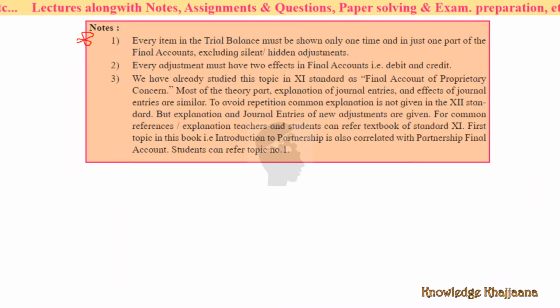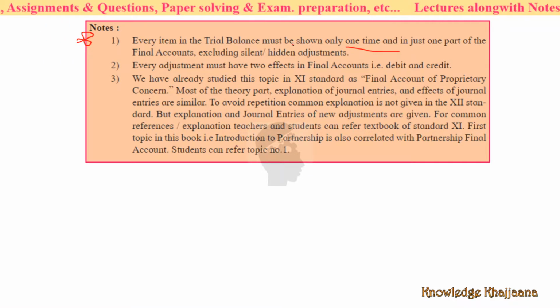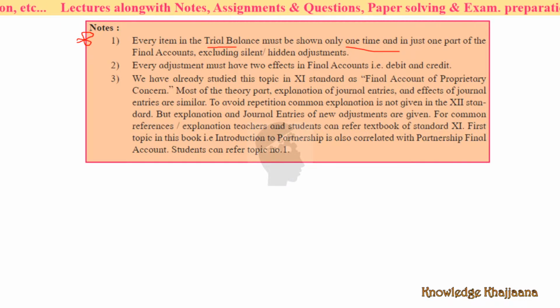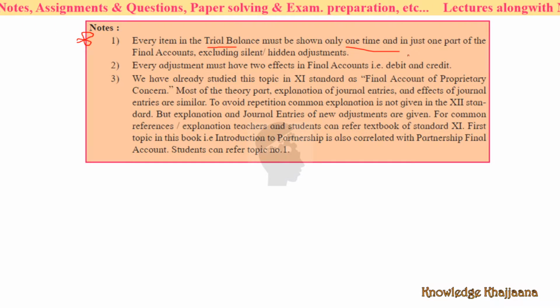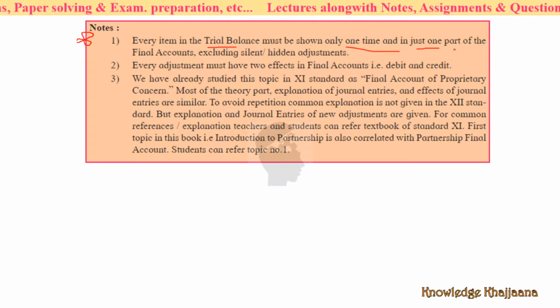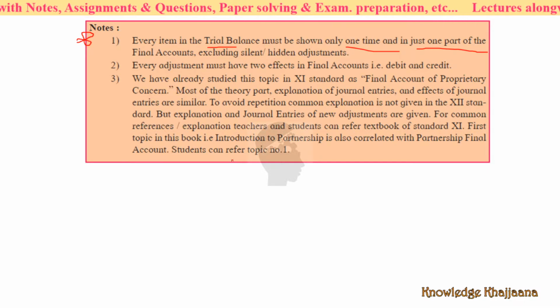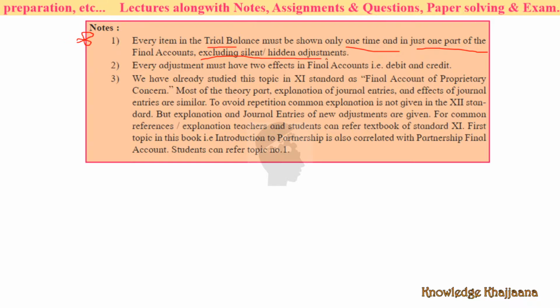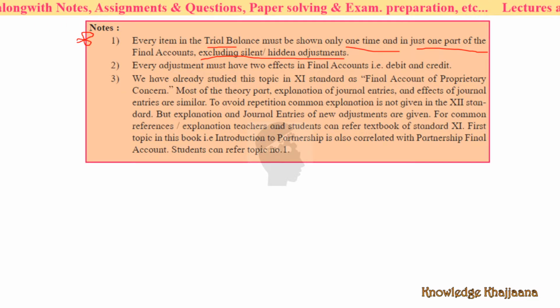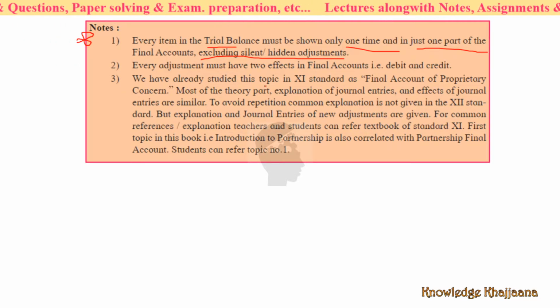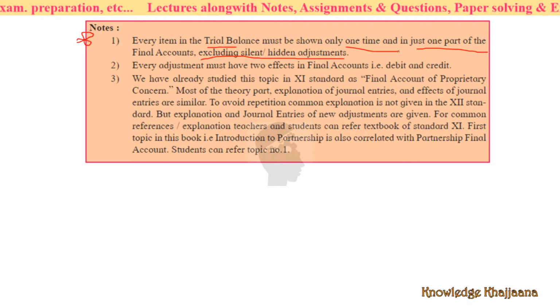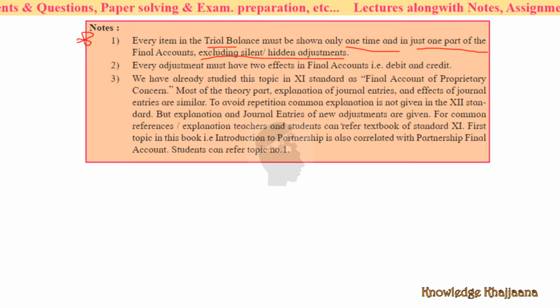Every item in the trial balance must be shown only one time. If an item is given in the trial balance, it must be shown only one time, in just one part of the final accounts. Means either in the trading account, or the profit and loss account, or the balance sheet, excluding hidden or silent adjustments. Okay. Every adjustment must have two effects in final accounts. That is, it would have a debit as well as a credit effect.